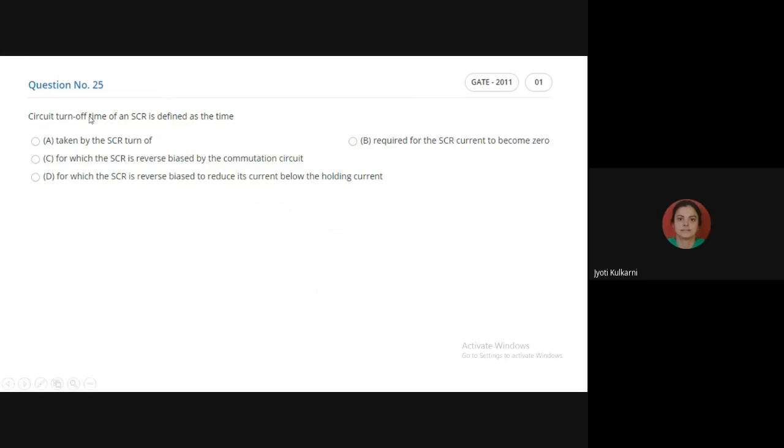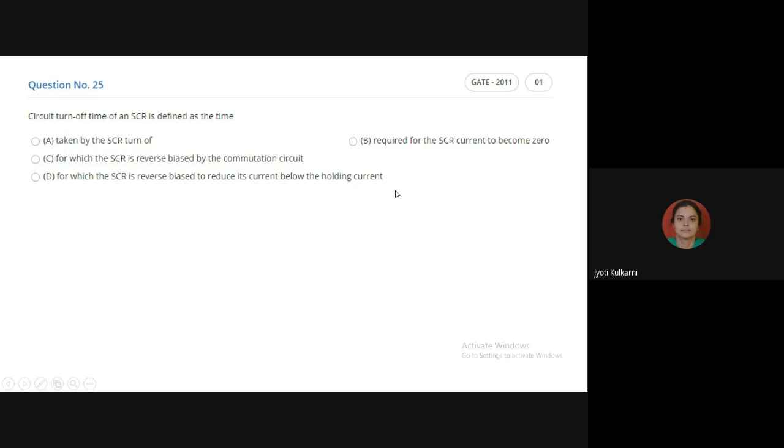What is the circuit turn-off time period of an SCR? That is the definition you are supposed to select from this question. Circuit turn-off time of an SCR is defined as the time taken by the SCR to turn off, the time required for the SCR current to become 0, the time required for which the SCR is reverse biased by the commutation circuit, or the time taken for the SCR, which is reverse biased, to reduce its current below holding current.